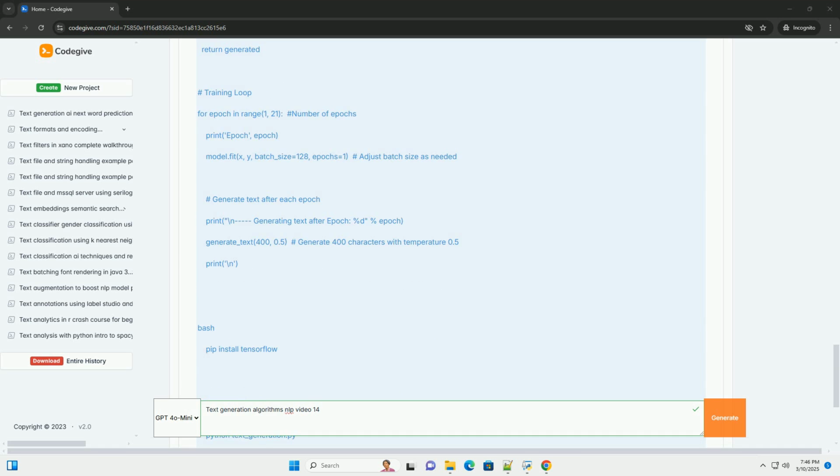Human evaluation: the most reliable way to evaluate text generation is to have humans read the generated text and assess its fluency, coherence, relevance, and overall quality.